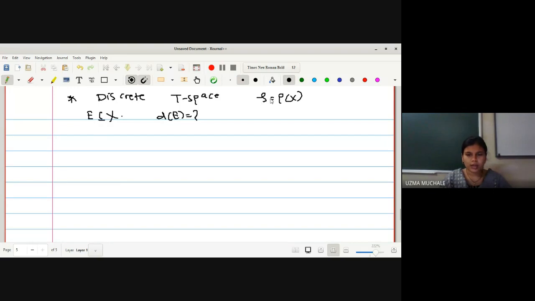What can we do, because we do not even know what X is. We only know that tau is equal to power set of X. E is any subset of X. Now you have to find out the limit points.